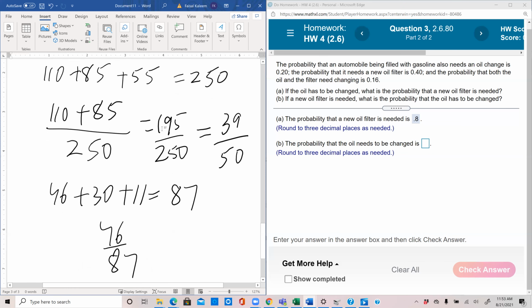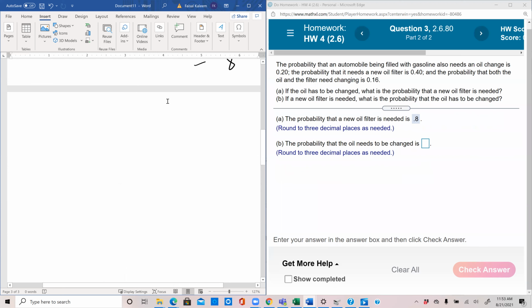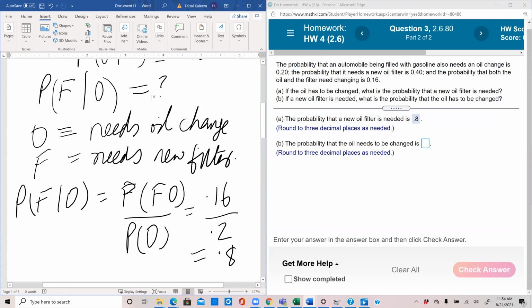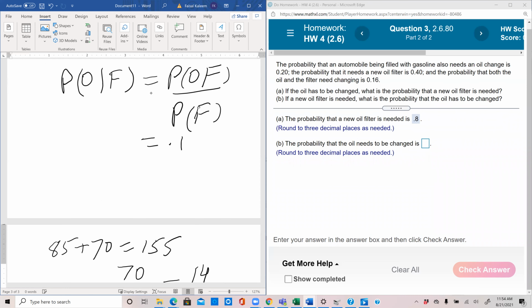So P of OF was 0.16, and we have to divide by probability of F, which is 0.4. We didn't use that in part A. So OF is 0.16 and F is 0.4. And that comes out to be 0.4.